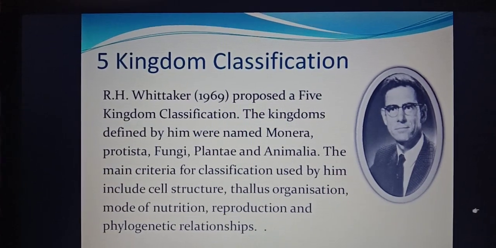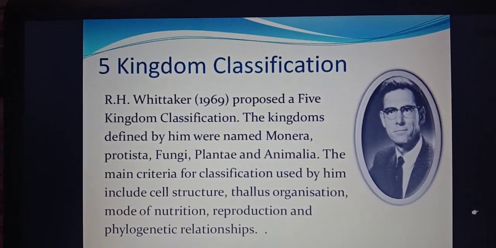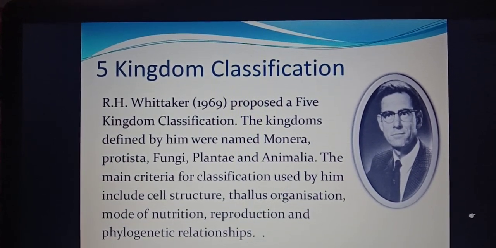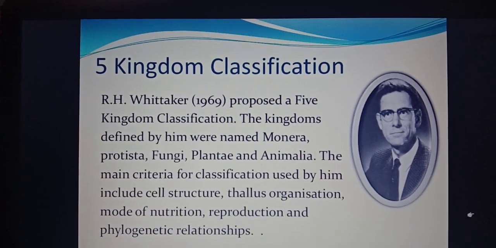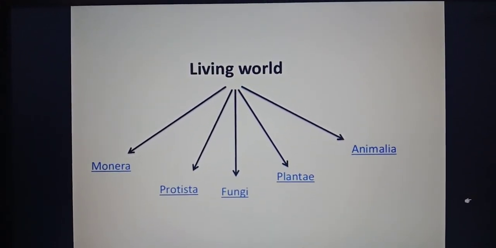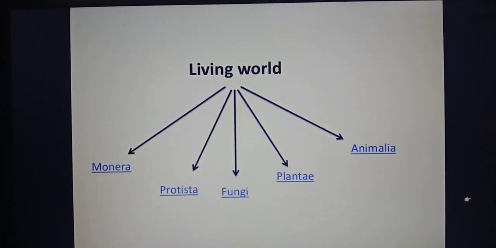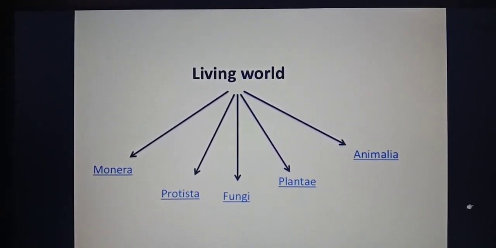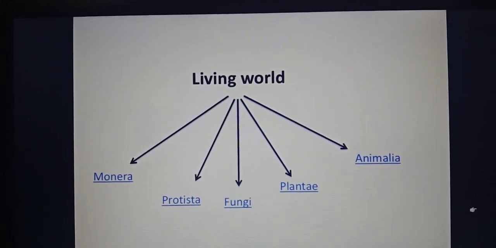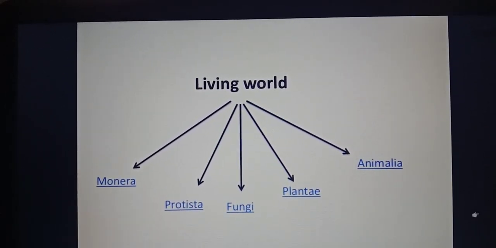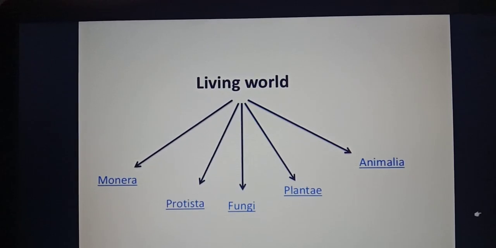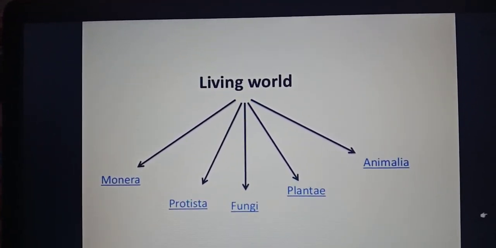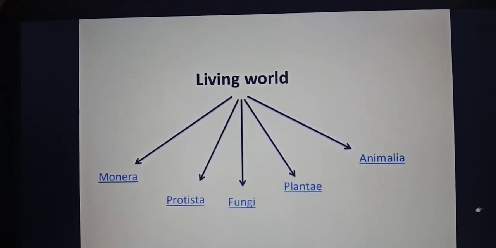So, this five kingdom classification is the most accepted method or strategy of classification of the living organisms until now. So the whole living world can be divided into five kingdoms: Monera, Protista, Fungi, Plantae and Animalia. In Monera, we include all the unicellular prokaryotic organisms. In Protista, we include all the unicellular eukaryotic organisms.